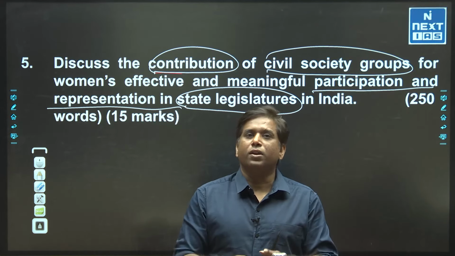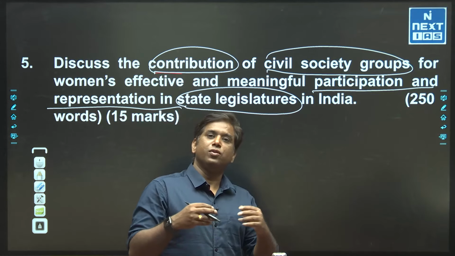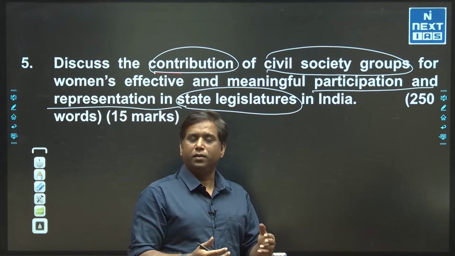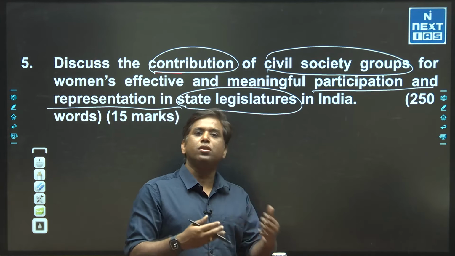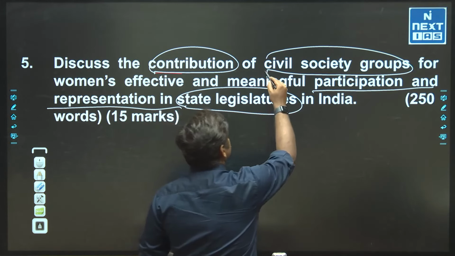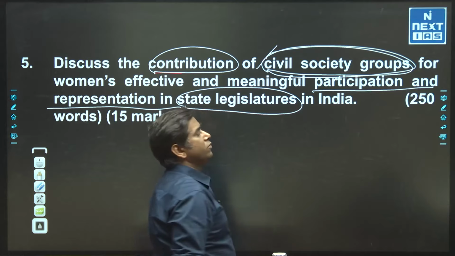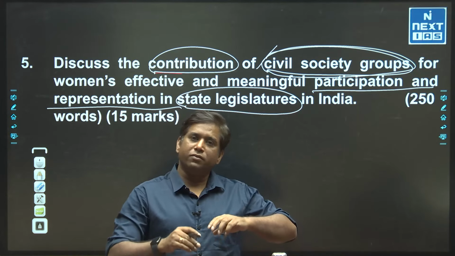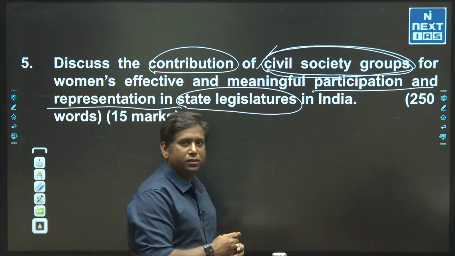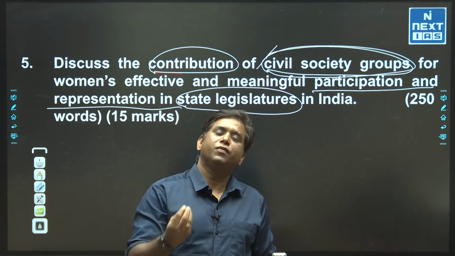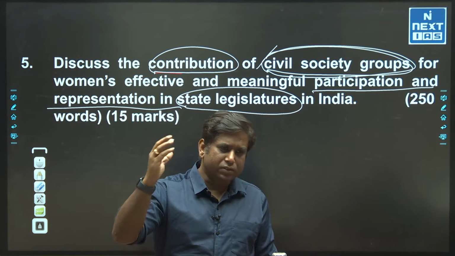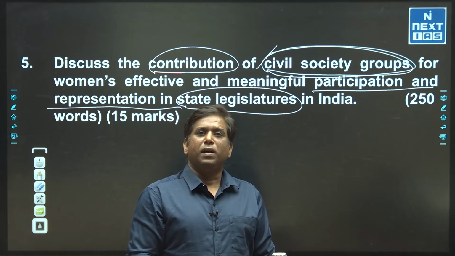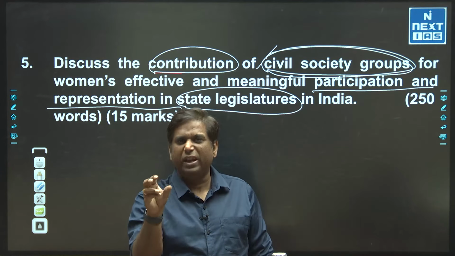Now in this scenario, there is a range of laws which are promoting representation of women in parliament. Apart from the legal and institutional mechanism, there is an effort from the civil society groups for women's effective and meaningful participation. Now, when we are starting our answer, in the introduction part just give some data-specific introduction where you can say that the overall population is almost 50%, but their participation is concentrated somewhere around 10 to 12%.